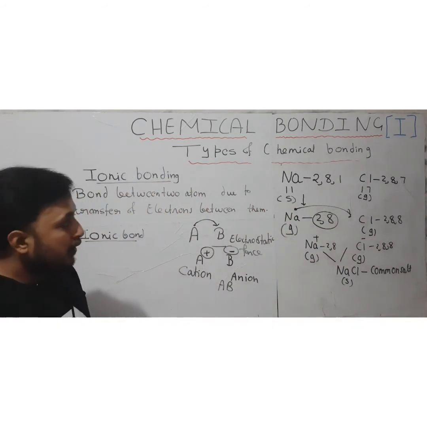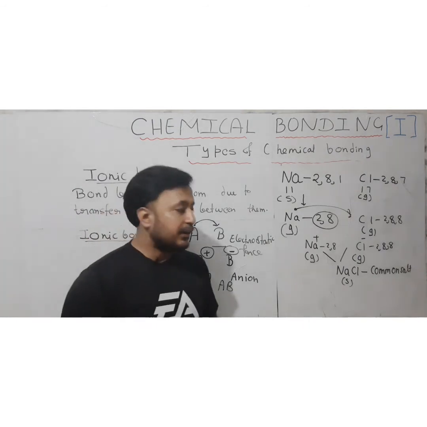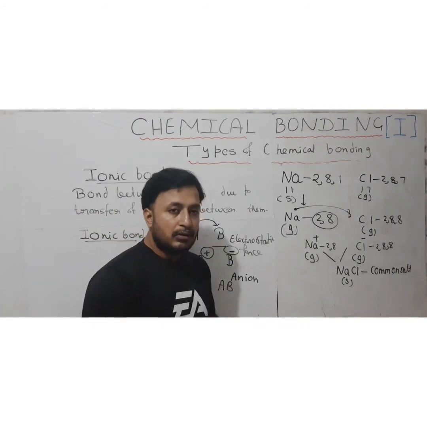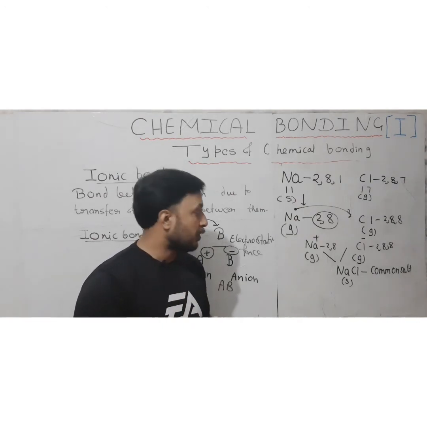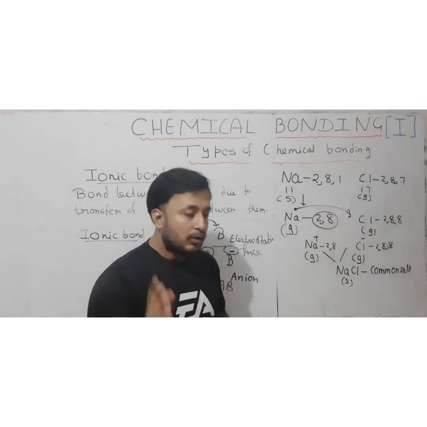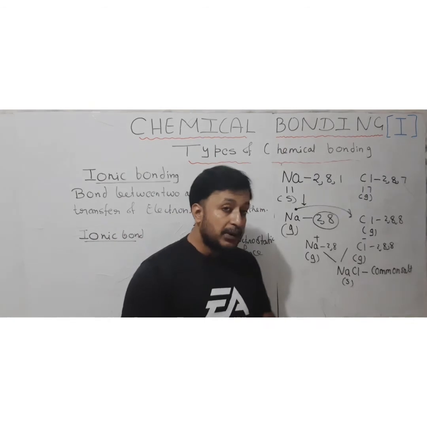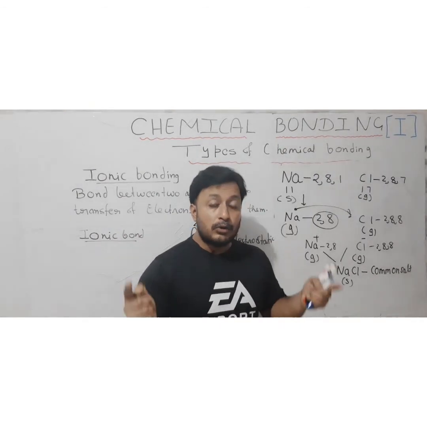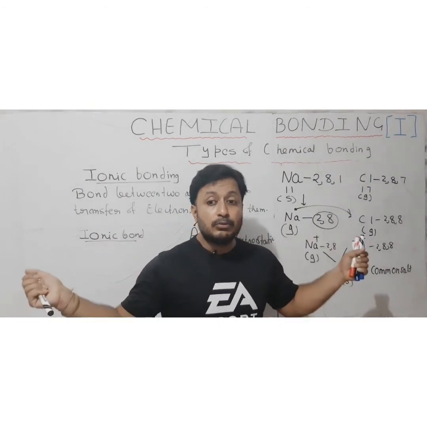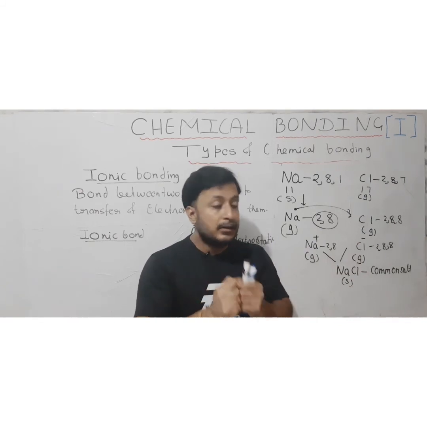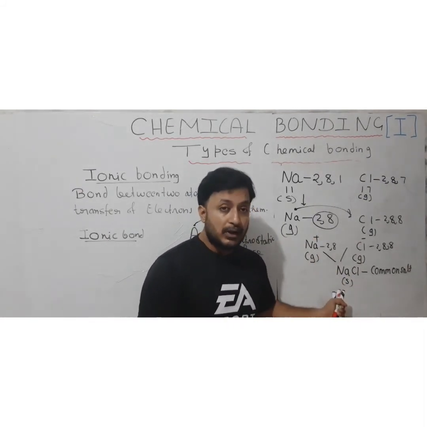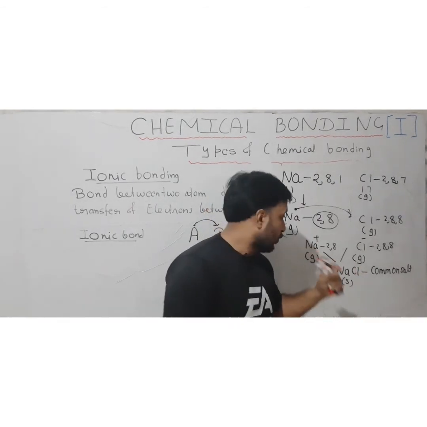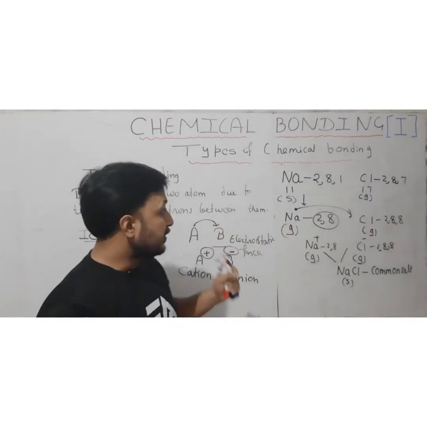So any atom which has extra electrons can lose them, another element can gain electrons, but they will do it in their gaseous atomic form only. Once they gain and lose electrons, they become anion and cation respectively, but in the gaseous state. So in order to become completely stable, they combine with each other, and when they combine, they form a compound, that is, an ionic compound. We are going to see one more example, then you will understand it better.